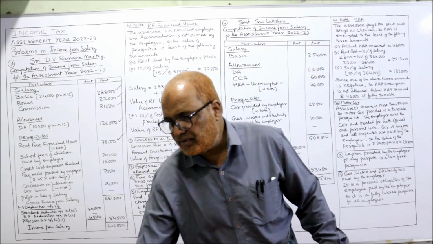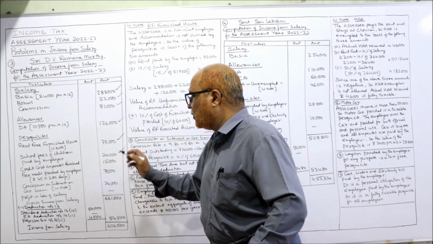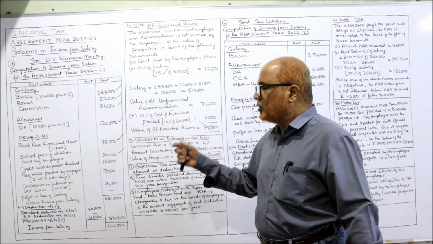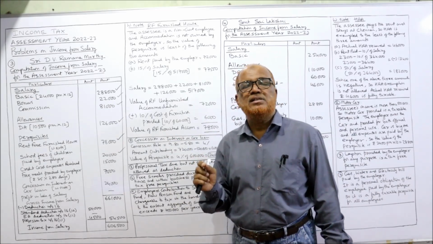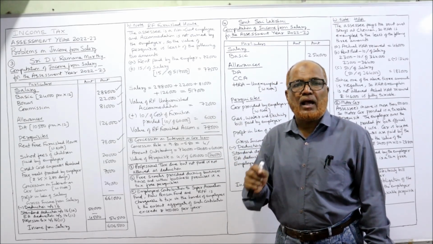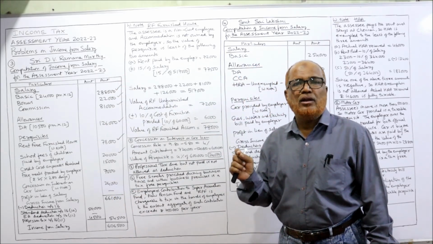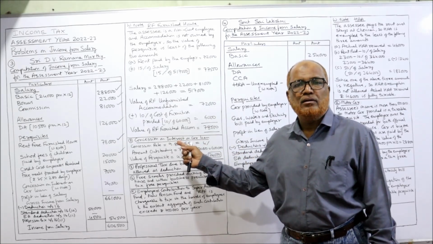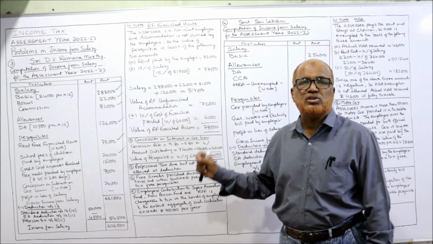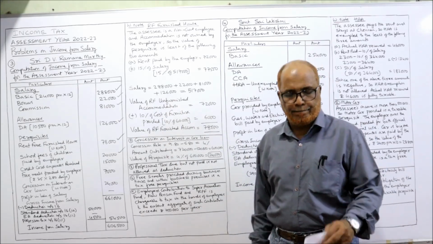So the school fees I have taken here. School fees of the children paid by the employer, fully taxable, 20,000, right? In the working note you should write down all calculations and your explanation, because the examiner will see the working note. The marks will not be allotted just by seeing the figures. The examiner will check the knowledge, how much knowledge you have about this, how you are reproducing the provisions of the Income Tax Act. So all the provisions you should write down here.